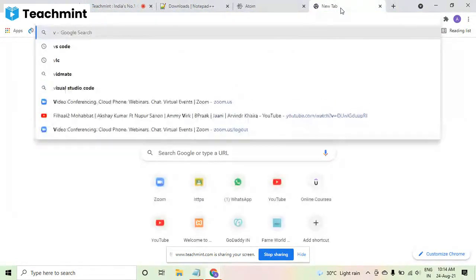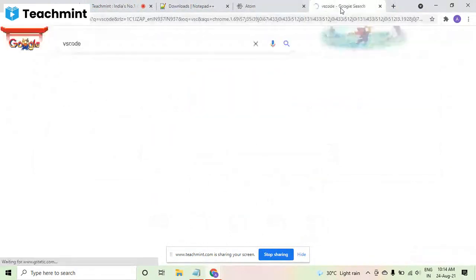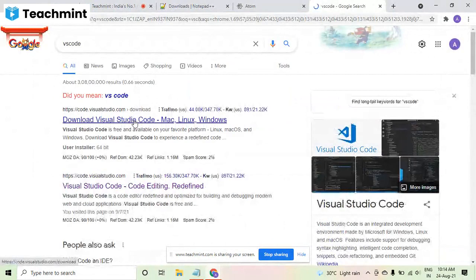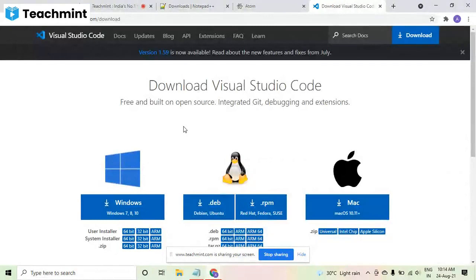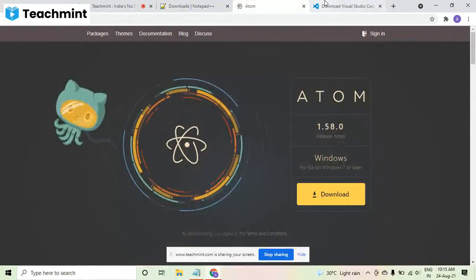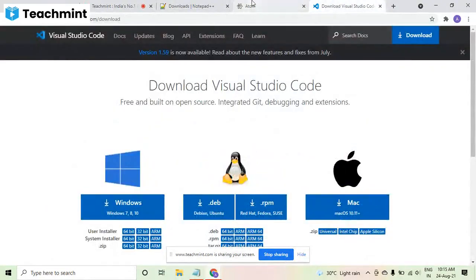Another one is VS Code. VS Code is Visual Studio Code, and this is basically again a code editor. See, there are differences between a text editor and a code editor. Notepad is not a code editor, it is a text editor. Either it is Notepad++ or the normal Notepad, it is not a code editor. Atom is a code editor and Visual Studio Code is simply a code editor.